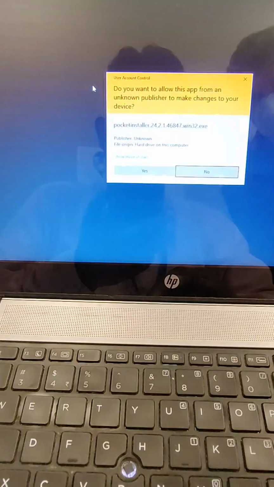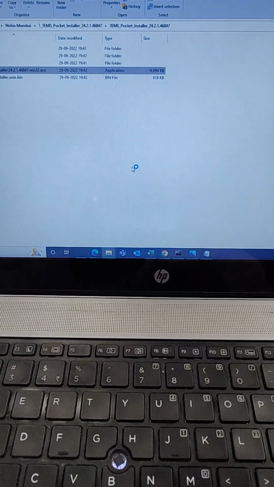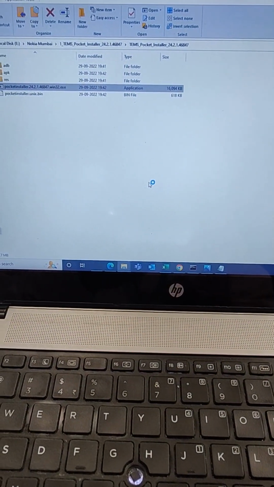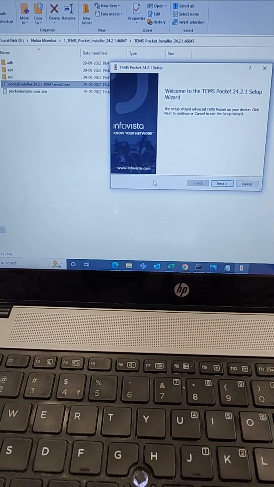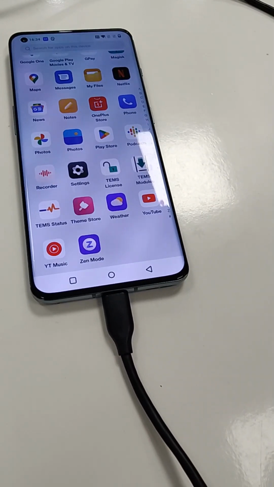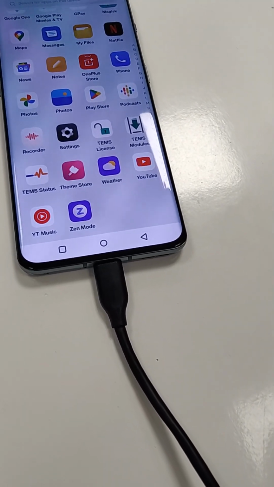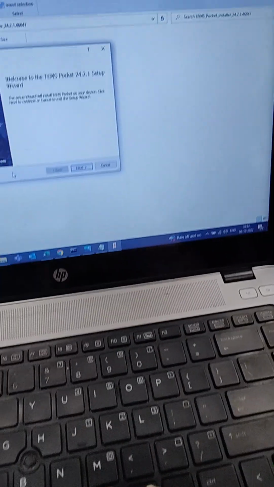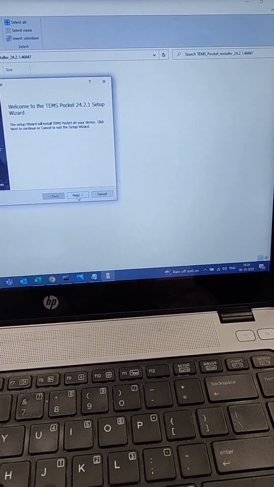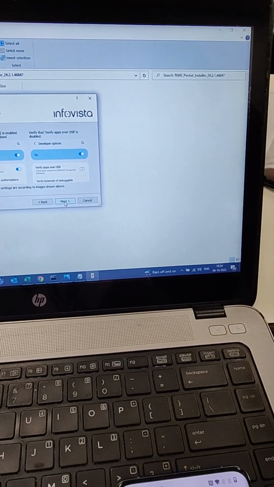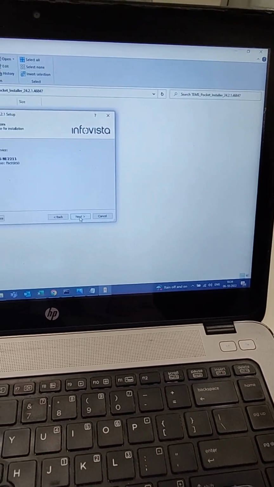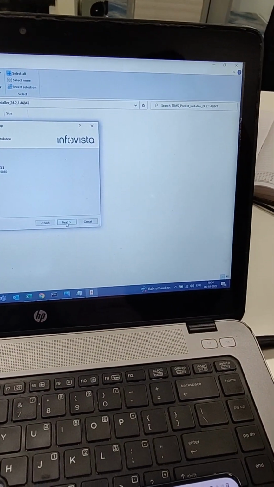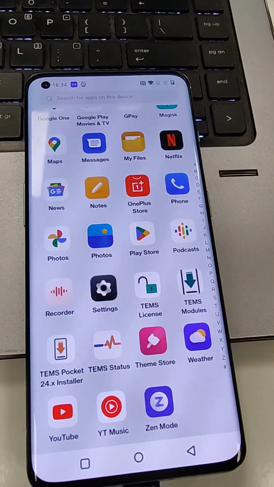Run as admin. You will get this. Click on yes. While installing TEMS Pocket to the device, you have to connect the device with the PC via USB cable. So like this, we have connected the device with the PC via USB cable. Now click on next. Now you can see the OnePlus device here. Click on next, and meanwhile you will see the device here.